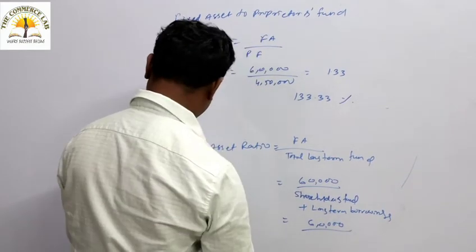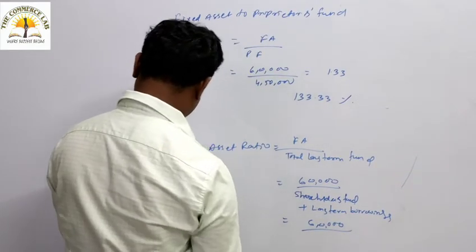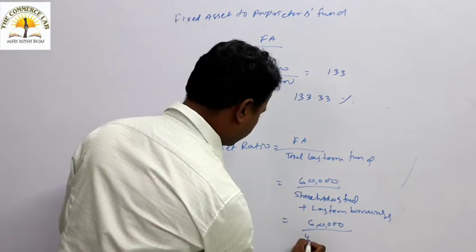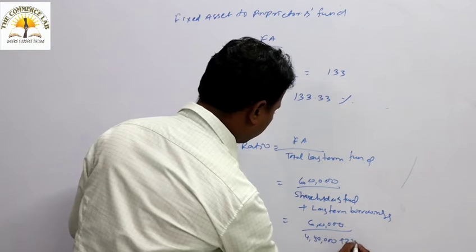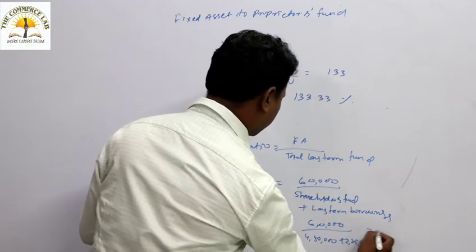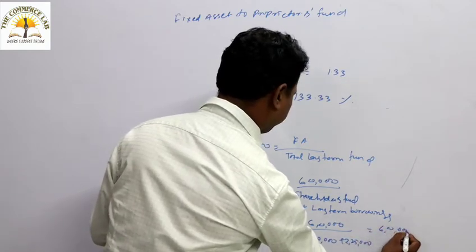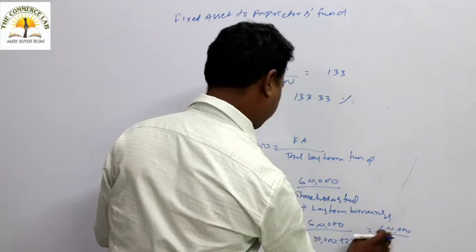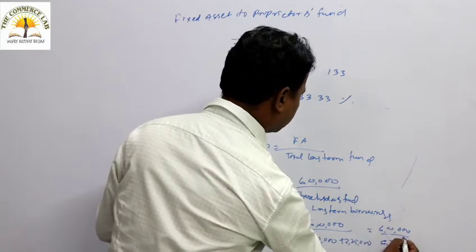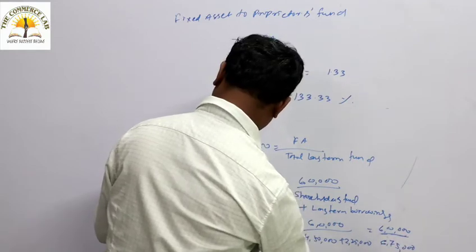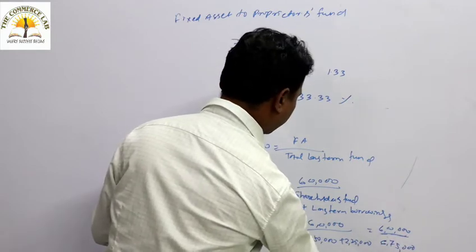The shareholder fund we already calculated, that is 4,50,000, and your long term borrowing is 2,25,000. So 6 lakh by 6,75,000 is coming around 0.888.